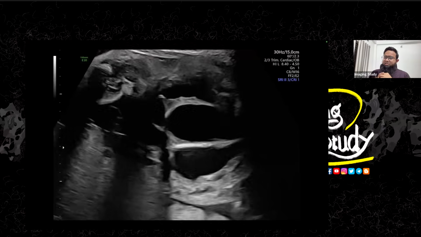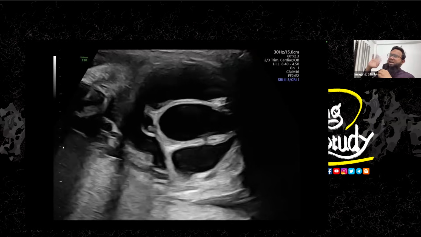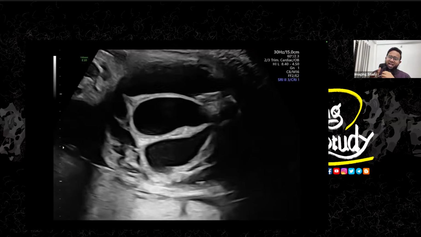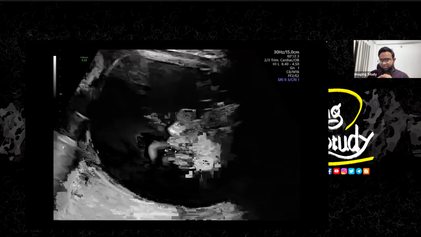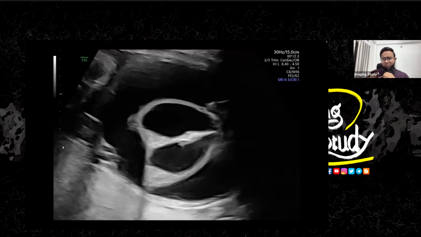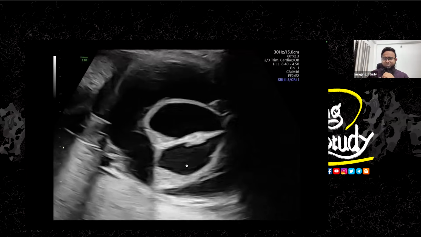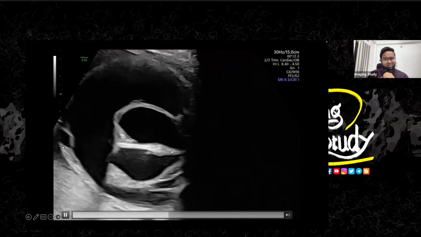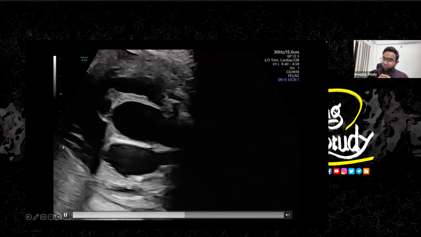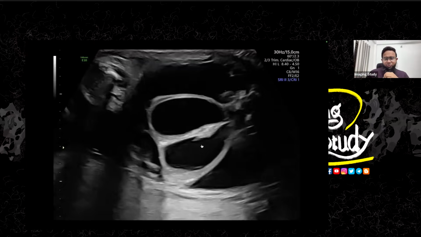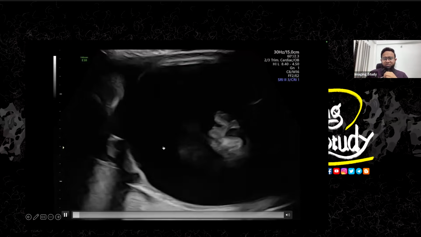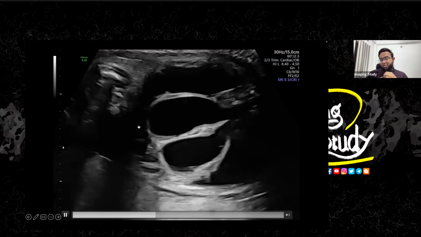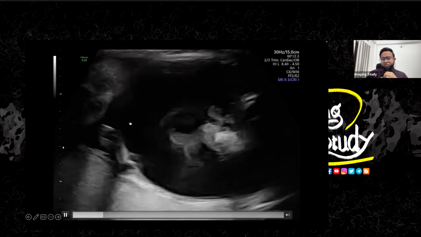As we have seen that there is no sacrum in this patient, its common association is anorectal malformation or absent anal orifice. Due to the absence of the anal orifice, there might be obstruction, so the meconium or fecal matter will impact at this part. So we should search for the anal orifice. Here again, you can see the dilated vagina and cervix region, and this is the uterus containing fluid inside, that is the hydrometra.